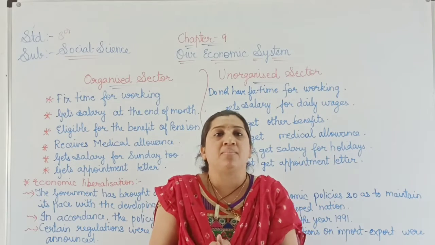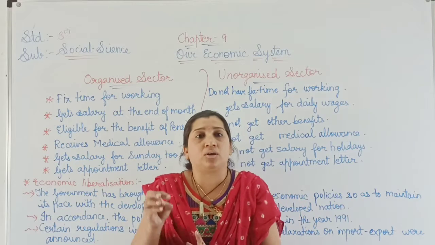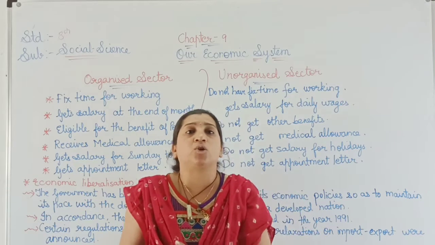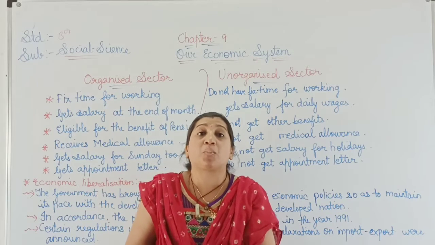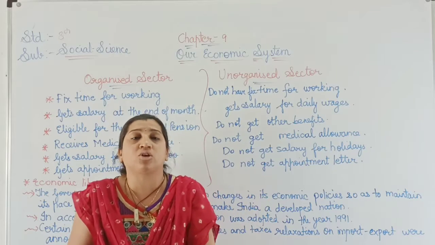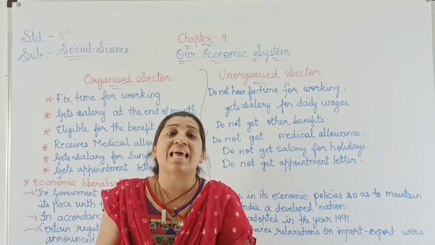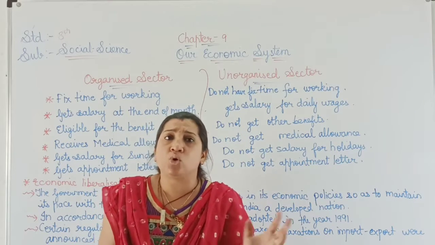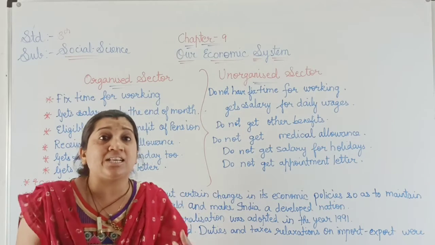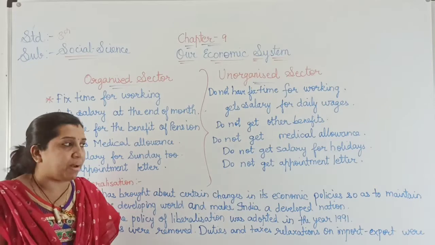But in the Indian market, the Indian merchants had to pay 80% taxes just to sell their product in the market. So when the British left India, we started economic liberalization.